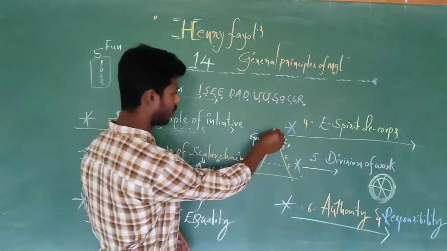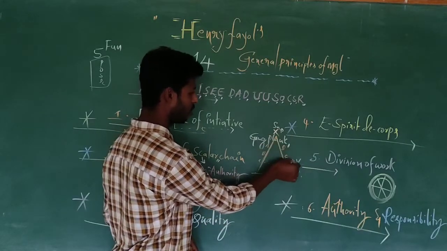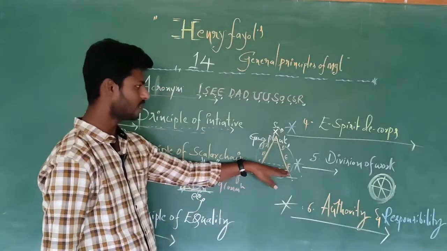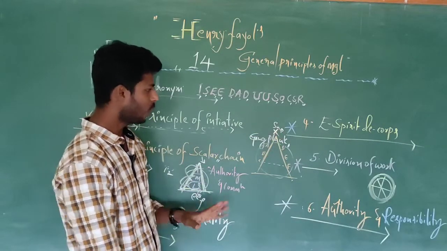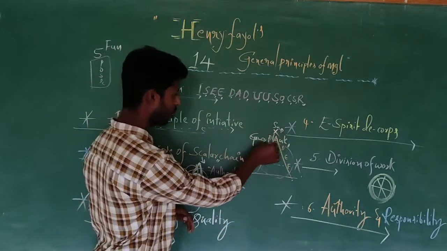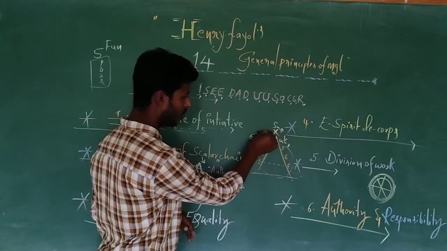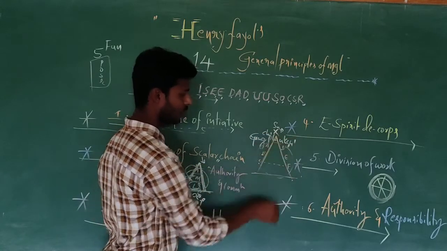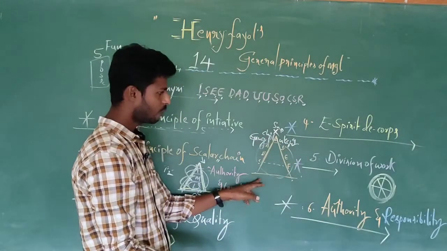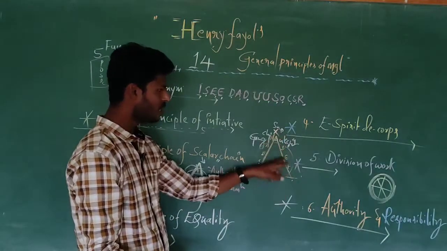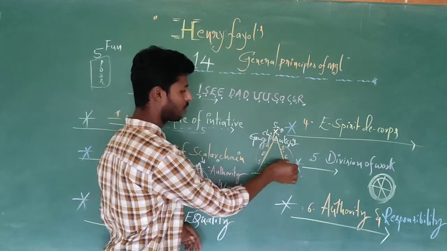See, in gangplank, for example, Mr. X is the superior. Under Mr. X, A, B, C, D, E, F are subordinates. How many subordinates? Six subordinates under a superior named X. Now, as per the scalar chain, X should communicate to A, A to B, and B to C. This is channel number 1. This is channel number 2. I mean two channels. For both channels the superior is X. Next, under X, D should communicate to E, and E to F.